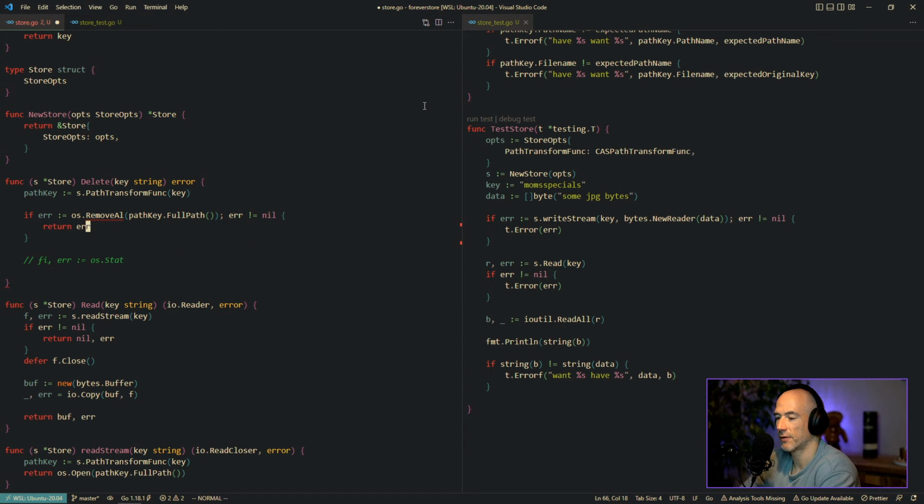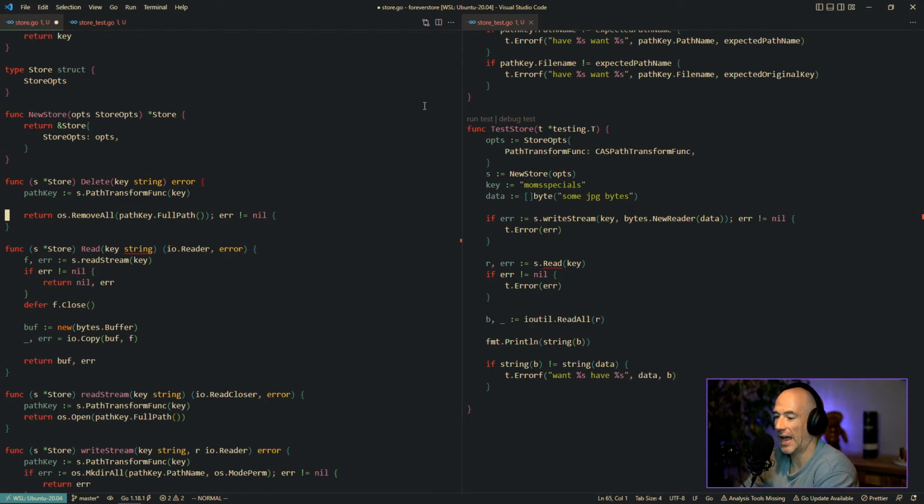Let's return the errors. Of course, this we can actually just return. Unless we want to lock. And even then. But like I said, this is very, very early. I think we're going to add much more to this later on, especially if we want to work with a cache and everything. So I'm going to implement the cache, and if you want to work with a cache, we need to bust the cache if you delete and blah, blah, blah, and all that good stuff, right? So that's why this function will be bigger.